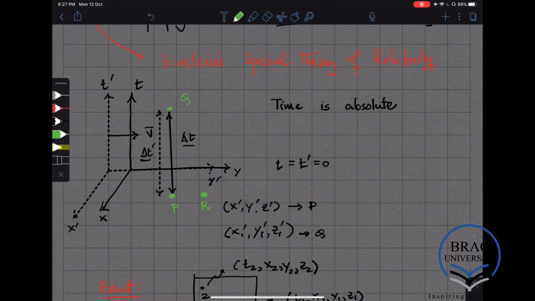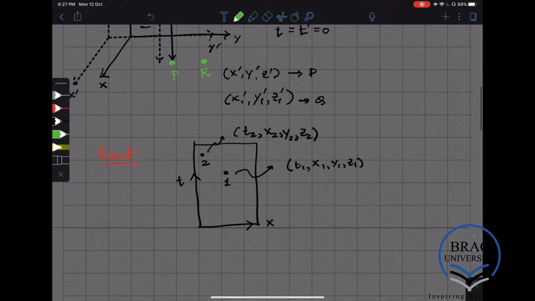So in the unprimed coordinate system, the time coordinate of P and the time coordinate of R are the same. If that is the case, then the time coordinate of P and the time coordinate of R in the primed system is also going to be the same. In other words, if 2 events are simultaneous in the unprimed coordinates, they are simultaneous in the prime coordinates. So let's write that down.